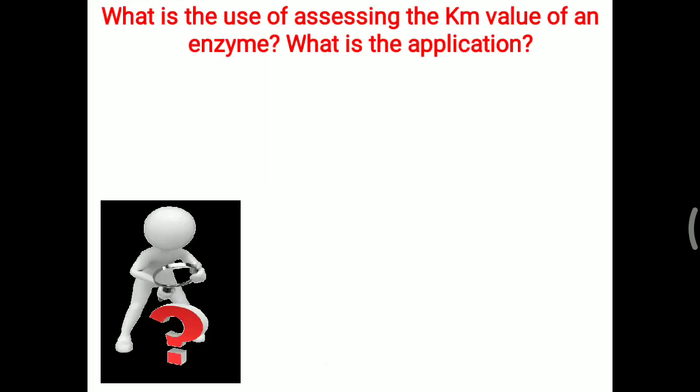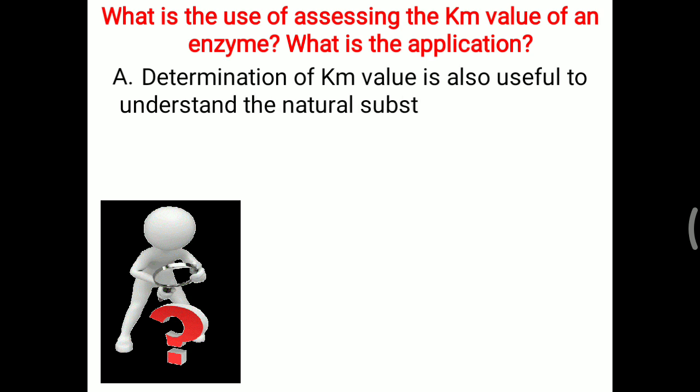What is the use of assessing the Km value of an enzyme, and what is the application? Basically, determination of the Km value is useful to understand the natural substrate for the enzyme. Those with a lower Km value have high affinity. Suppose any two enzymes can work on a single substrate. Which enzyme will this substrate attach to can be understood with the help of the Km value simply.